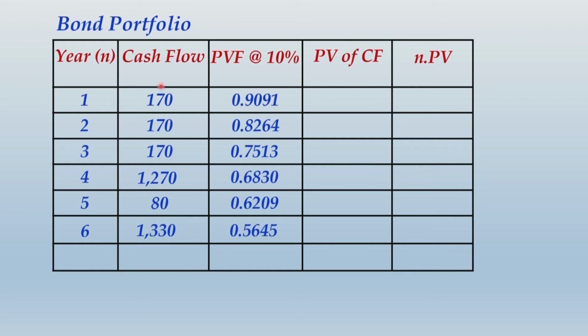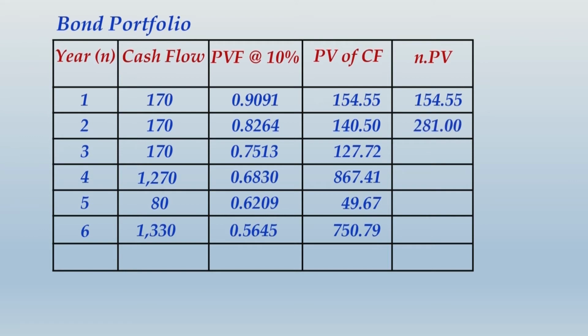So now we have individual cash flows over 6 years and their respective PV factors. You may multiply the PV factors to the respective cash flows, and what you get is the present value of these cash flows. Then at the end, multiplying n into PV, you get the last column filled up.